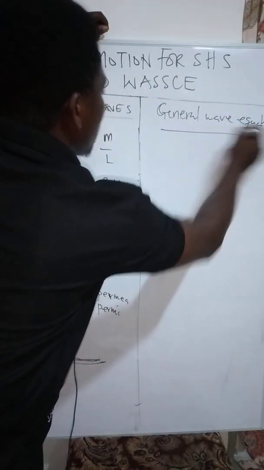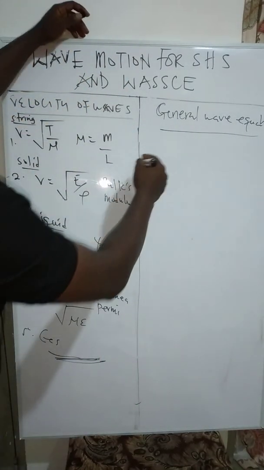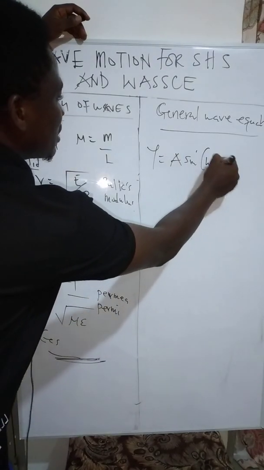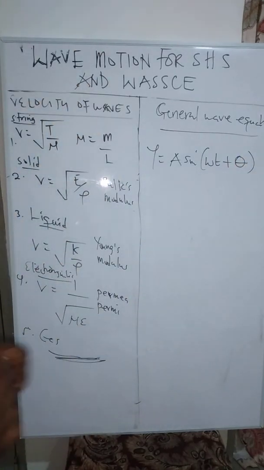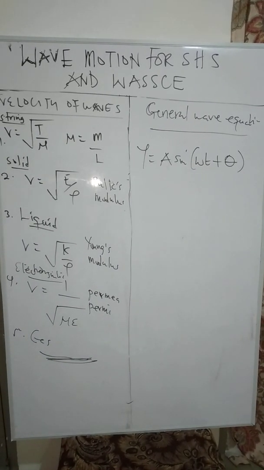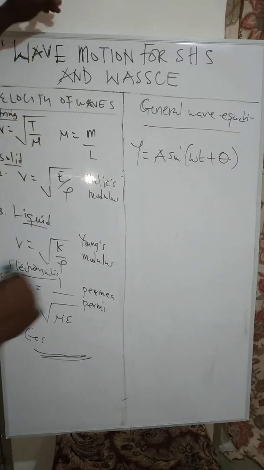Now the general wave equation, we are saying that for a wave, y is equal to A sine into bracket omega t plus an angle theta, which is representing our general wave equation. Okay, so let us try and do a little expansion as far as our equation is concerned.